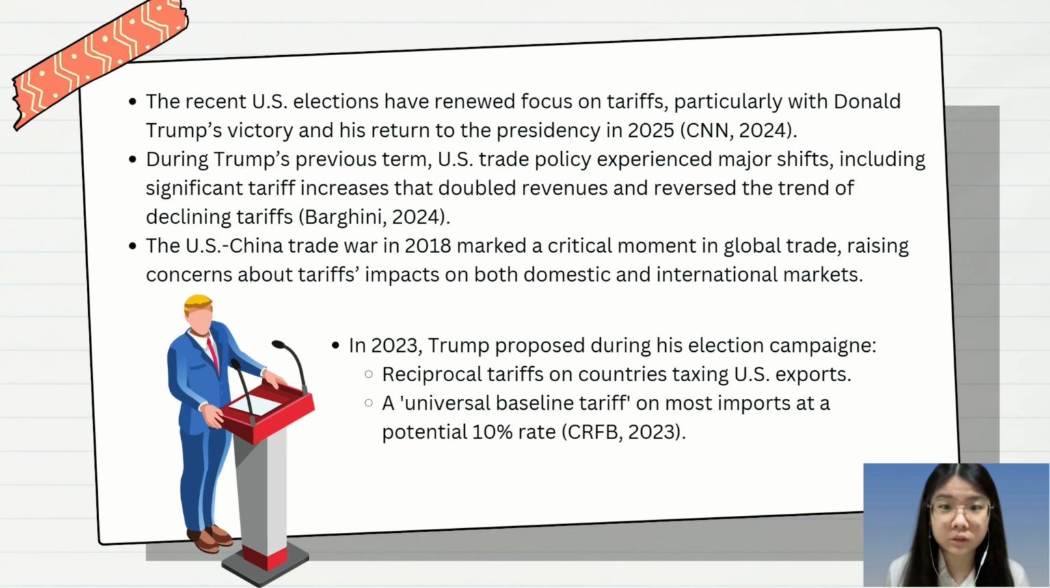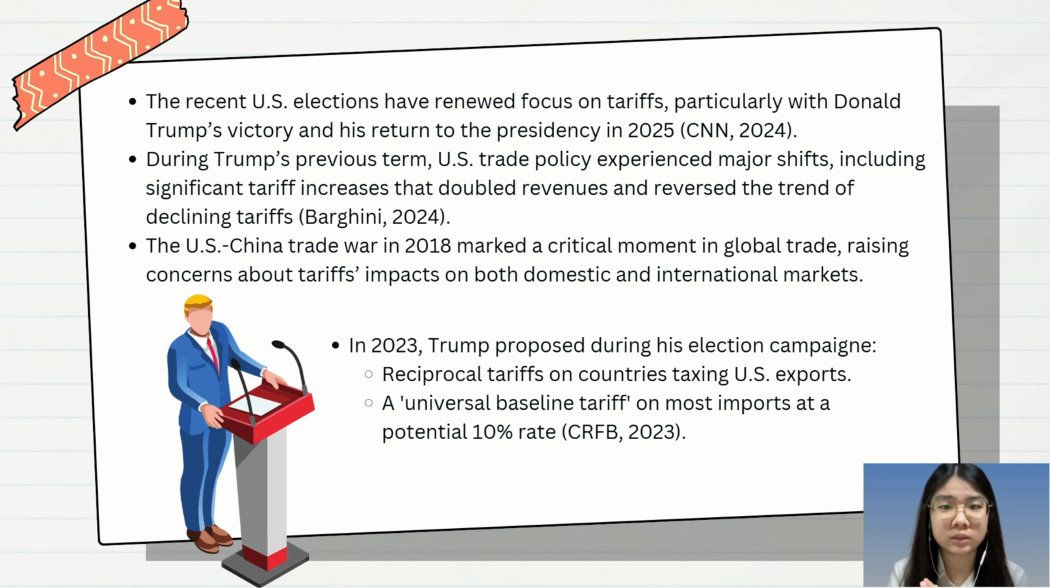The return of Donald Trump to the US presidency in 2025 has brought the tariff back to the spotlight, and not in a good way, because his previous term showed it, like the US and China trade war in 2018, which turned global trade into something resembling a heavyweight boxing match. Now Trump is back with his plan for round 2, which will integrate higher tariffs.